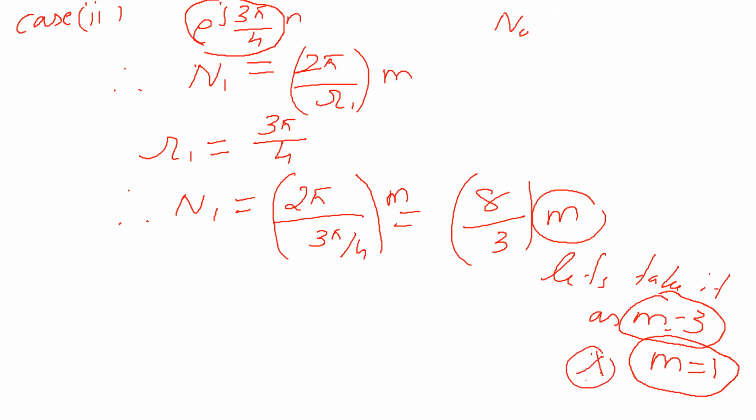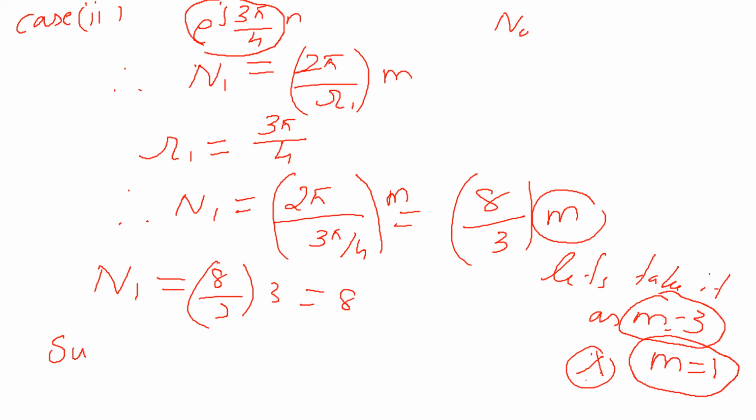So therefore n1 is nothing but 8 by 3 into 3, that gives me 8. So what is the condition to check whether the signal is periodic or not?